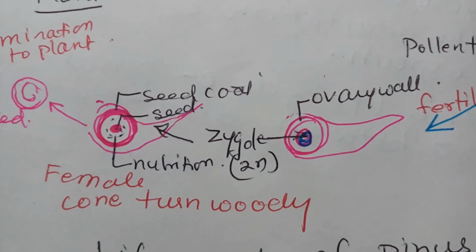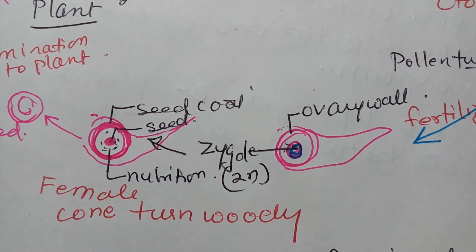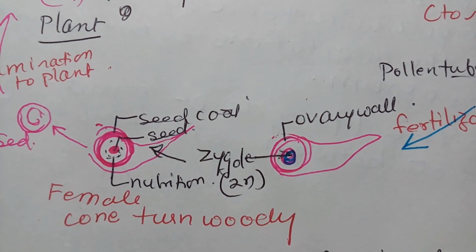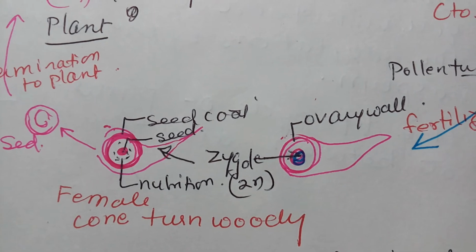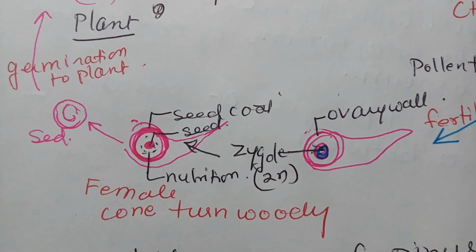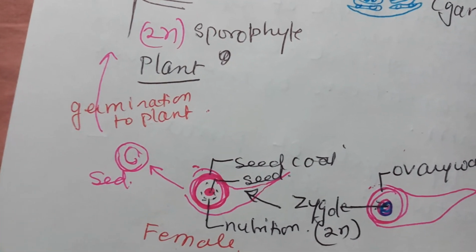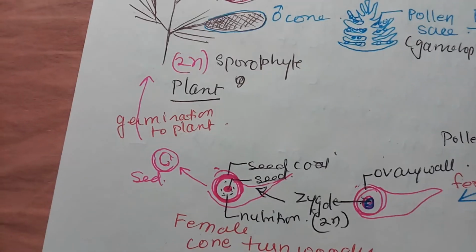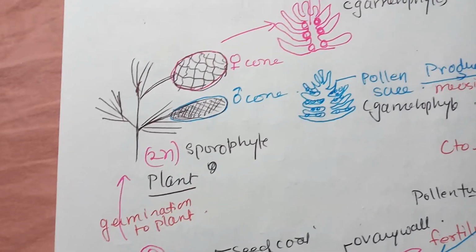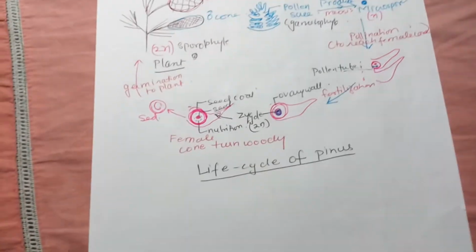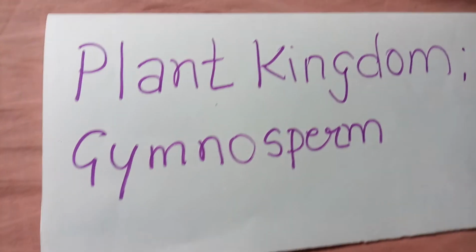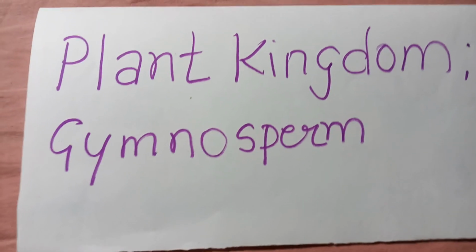So further development occurs, the ovary wall is converted into the seed coat, whereas the zygote develops into the seed, and the female cone turns woody at this stage. Now the seed is naked, and whenever favorable conditions are there, they are released and give rise to the sporophyte. So this is the life cycle of gymnosperm. So here we finish gymnosperm. Thank you.